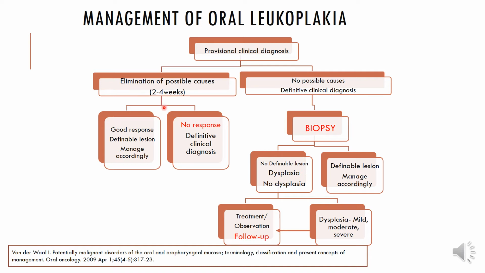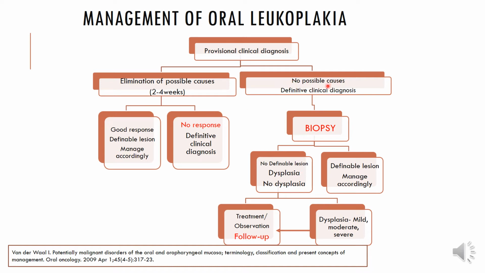If it looks very clear, like leukoplakia, and you do not get any response even after the patient has quit, then you know that you're looking at a biopsy for diagnosis, or you have another diagnosis which does not look like leukoplakia. If the patient has responded well and you know it's a definable lesion, that means you probably have a frictional keratosis, let's say. If there is a sharp tooth, maybe enameloplasty has solved your problem, and hence you can manage that by doing the enameloplasty or changing the denture, if the denture is the reason why there is a white keratotic area there.